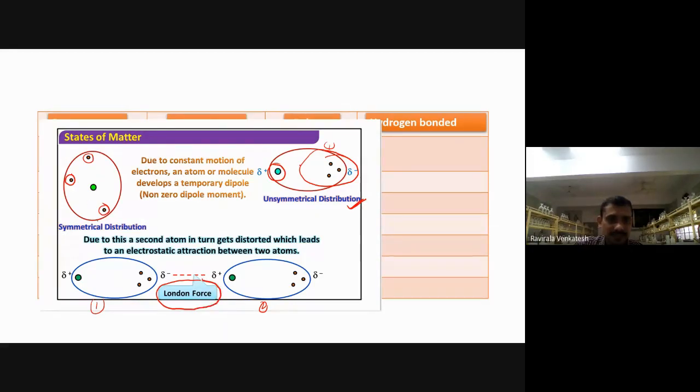Actually this is a symmetrical distribution of positive and negative charge. Unsymmetrically, what happened here? All the negative charges are moved to this side, and positive charges are moving to this side. Again take two molecules from this one, one here, second here. Now between these two some forces are operating, and those forces are London forces, which are very weak. So in the non-polar case, London forces are operating here.